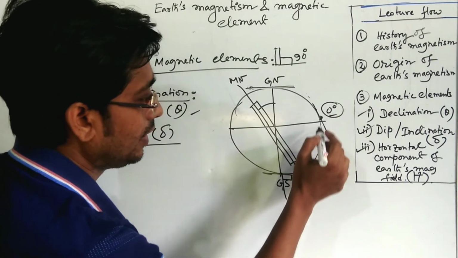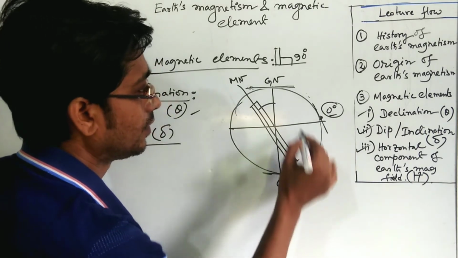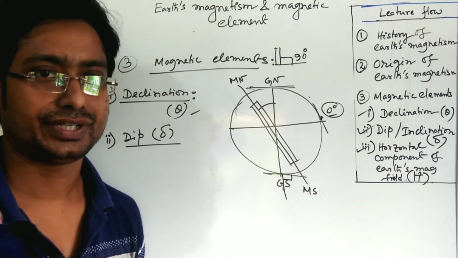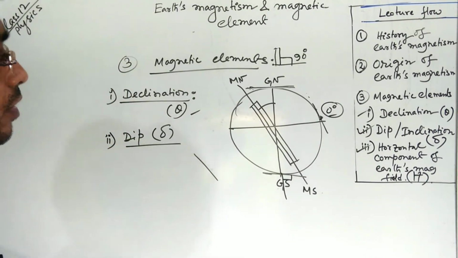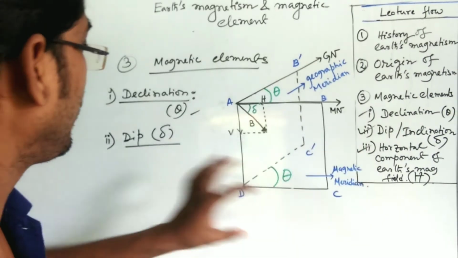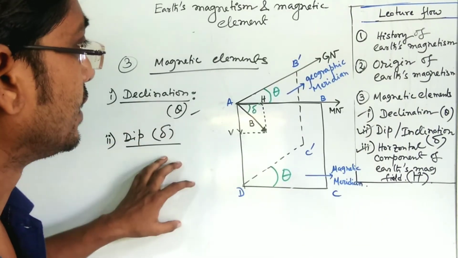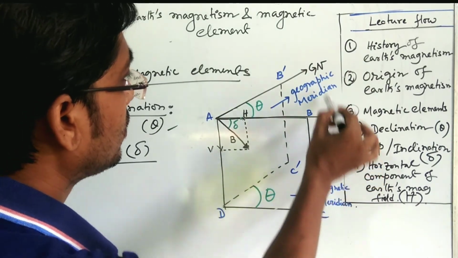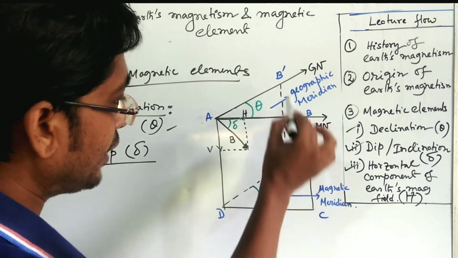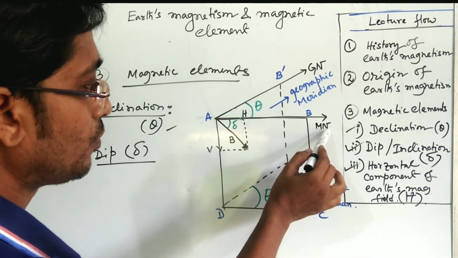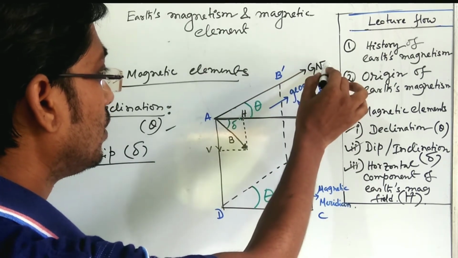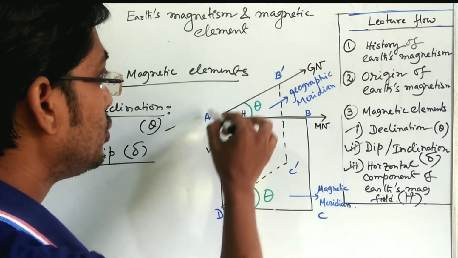In between the equator and the pole, at any places, the dip angle will be different. The dip angle can be understood by a figure. I am just drawing the figure. By this figure, you can understand the dip angle delta better. This is magnetic north, this is geographical north, and this plane, that is ABCD, is the magnetic meridian. It contains the magnetic north pole, and this plane contains the geographical north pole, that is the geographical meridian.